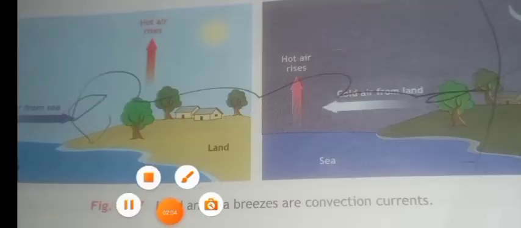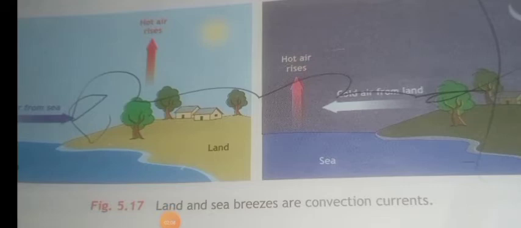The next way of transfer of heat is convection. Convection is the process of heat transfer in which sections of a fluid move up and down due to change in density with temperature. Heat transfer in fluid occurs almost entirely by convection, and these land breezes and sea breezes are convection currents. Hot air always has less density, so hot air rises upward, and the cold air takes the place of the hot air. Do you understand? That is called convection. Convection is the rotation of the hot air and the cold air.